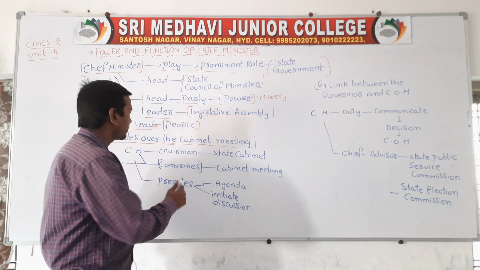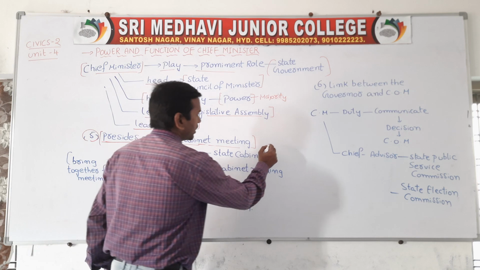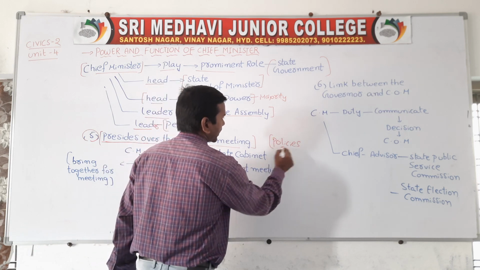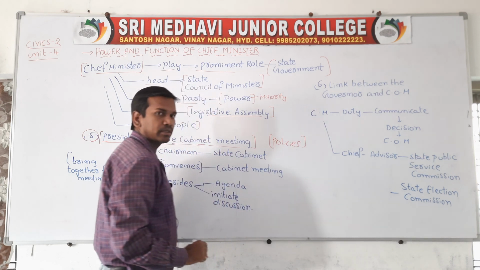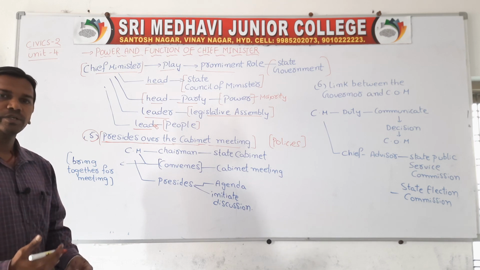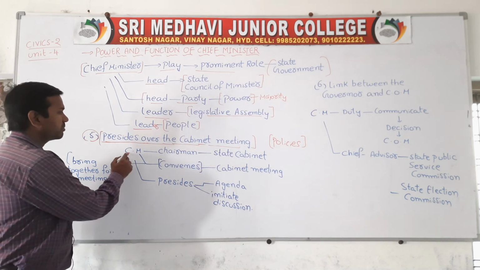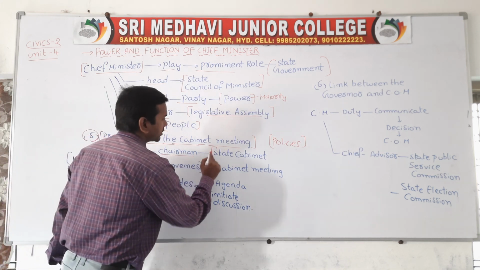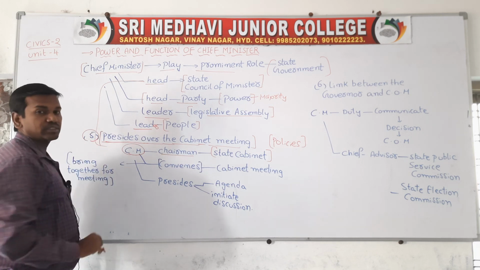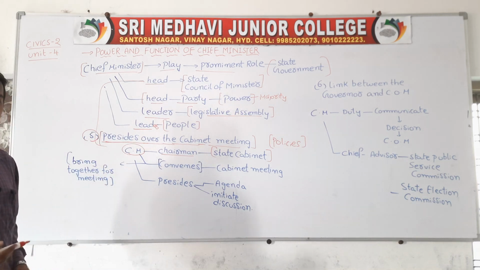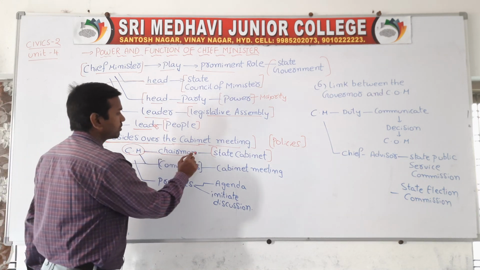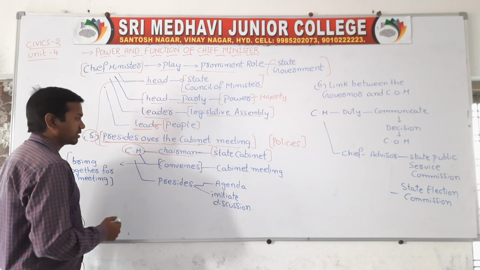Whenever the Chief Minister wants to introduce any policies, he will introduce them before he presides over the meeting. In this meeting he will discuss plans, policies, etc. The Chief Minister is the chairman of the state cabinet. As we have discussed, he is the head of the Council of Ministers, and the Council of Ministers are nothing but the cabinet ministers.